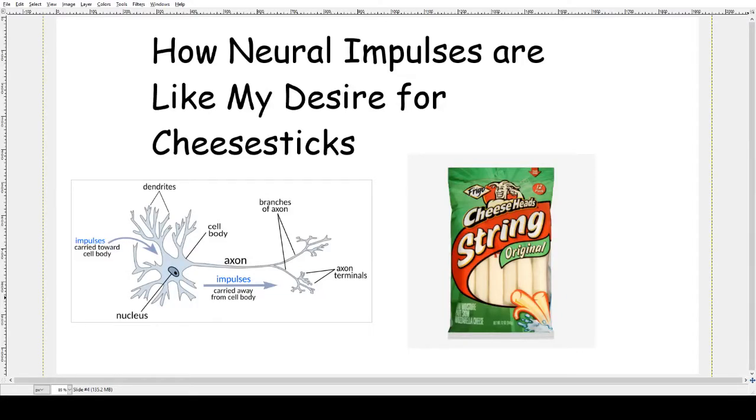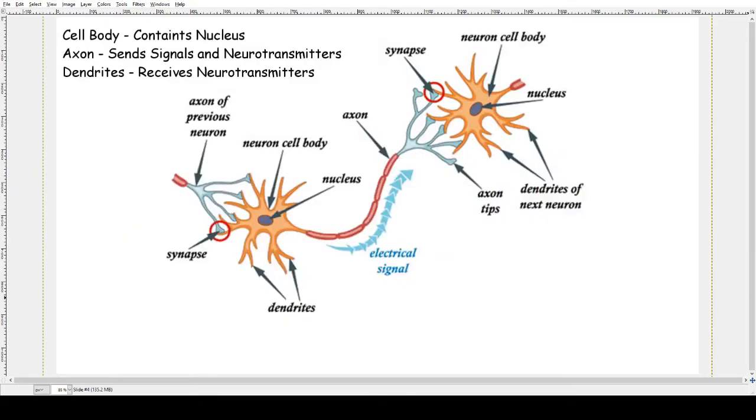Neural communication is complicated, so I'll explain it using an analogy we can all relate to: hunger. Alright, before we begin, let's brush up on some vocabulary. A neuron consists of a cell body, which houses a nucleus that controls the major functions of the cell, axons, which send electrical signals and neurotransmitters, and dendrites, which receive those neurotransmitters.